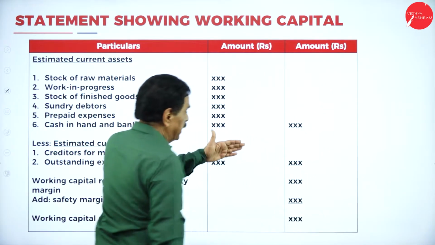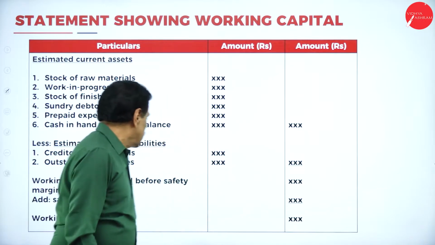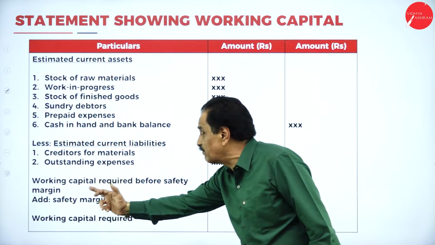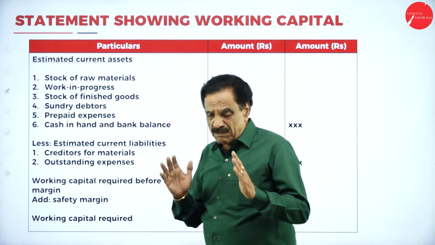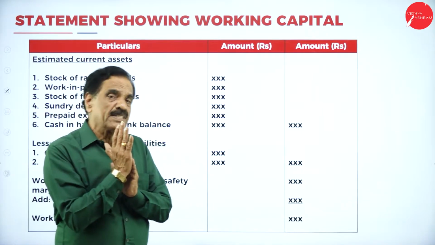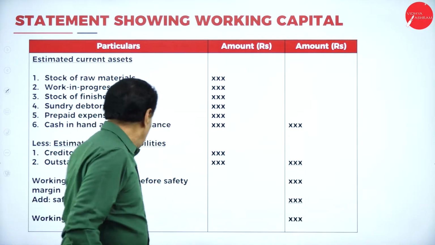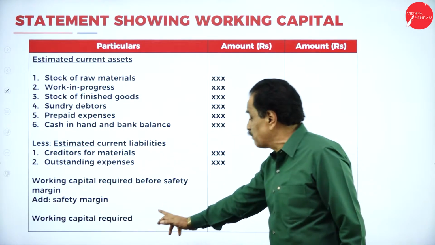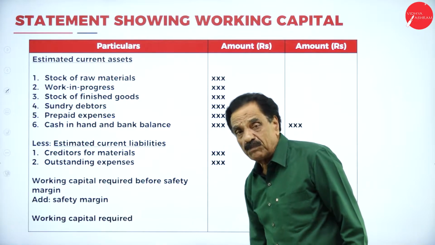Out of the current assets, if you deduct the current liability, the difference is called working capital requirement before safety margin. Every company will keep about 10% or 20% as safety margin for the sake of the company. Add that safety margin, then we get working capital required. This is the format of the problem.